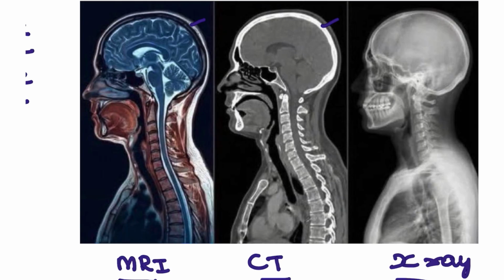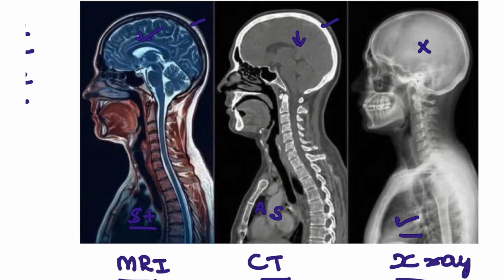And the soft tissues are clearer in the MRI. For example, here I can't see soft tissues properly, here soft tissues can be seen but less, and here the soft tissues are better seen. So this is the difference. And here I can see air properly from the lungs, here I can see the soft tissues and the air, and here I can only see the soft tissues, right?